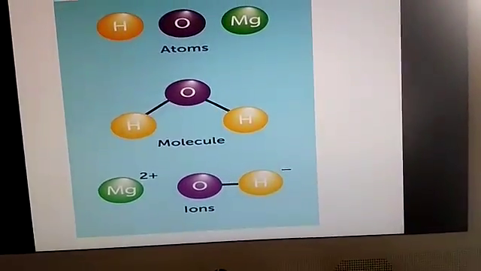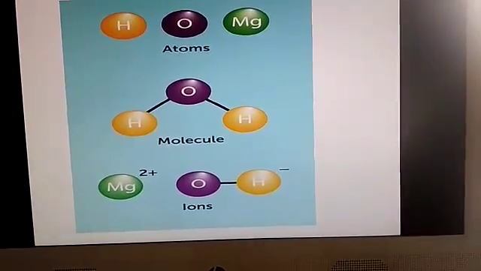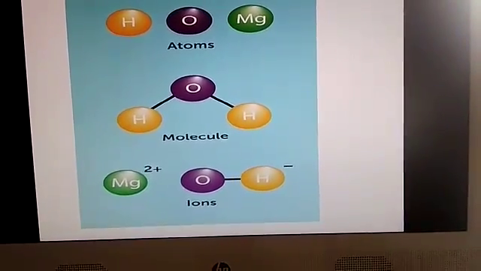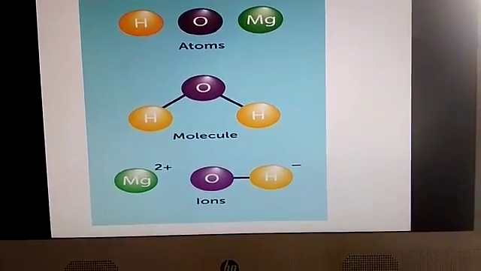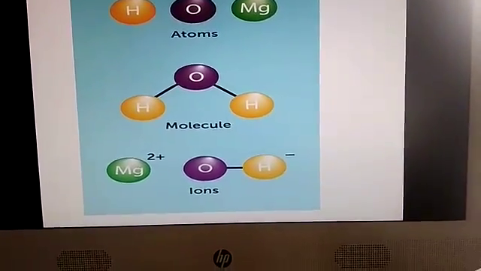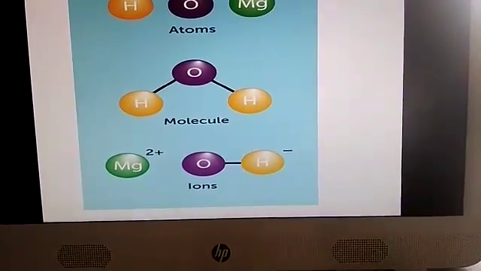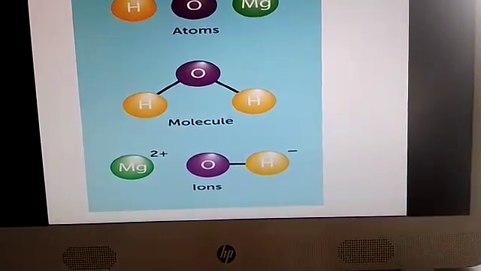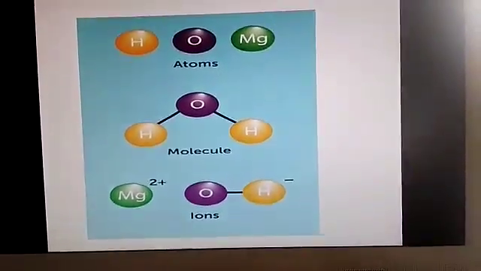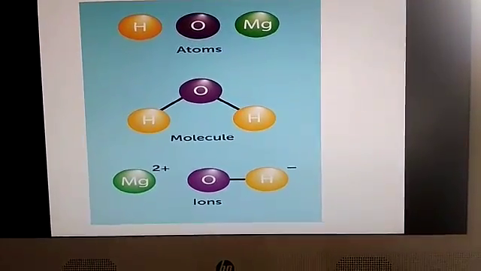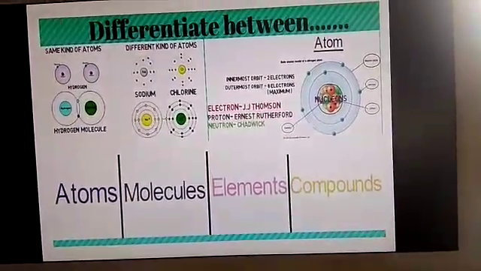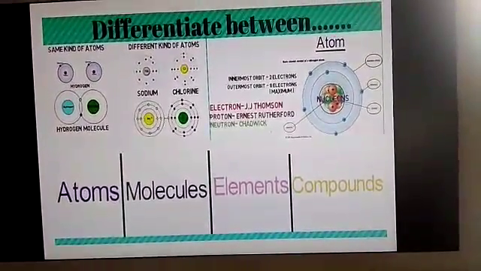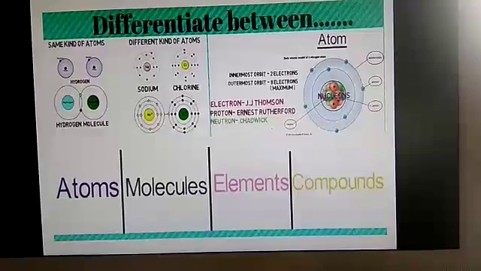Next, see the atoms of hydrogen, oxygen, magnesium. A water molecule, H2O, has 2 hydrogen atoms and 1 oxygen atom, and magnesium forms a 2+ ion. See, positive and negative charge, ion, oxygen. Next, the difference between atom and molecule, elements and compounds.